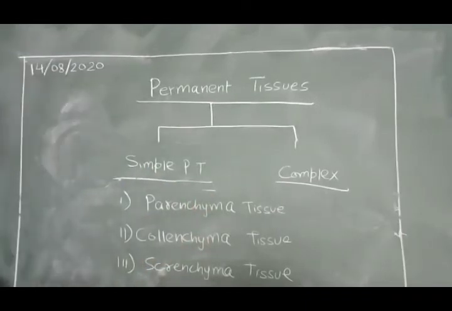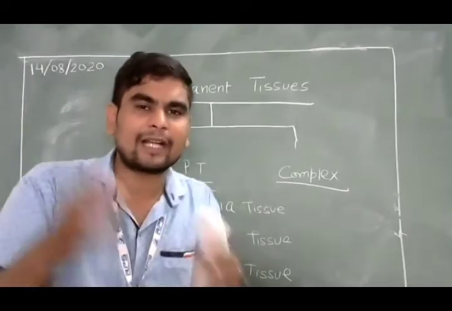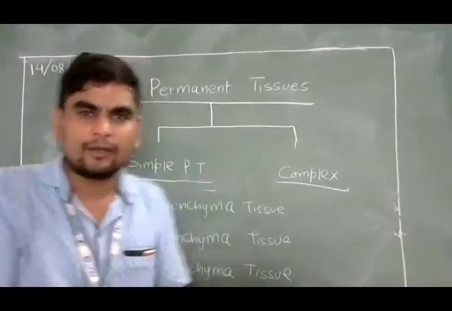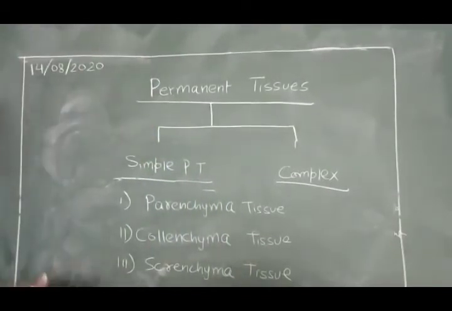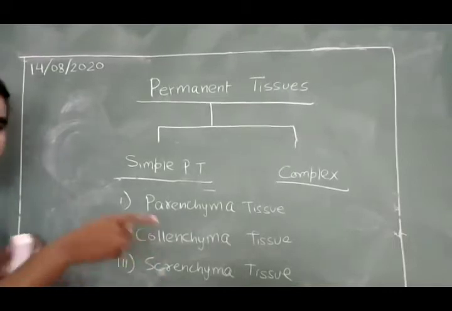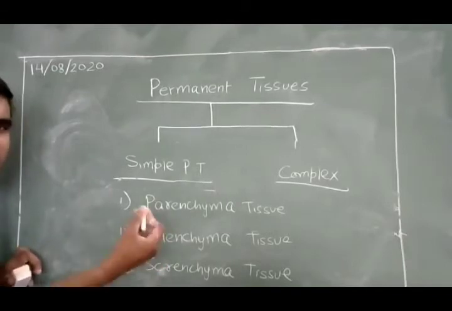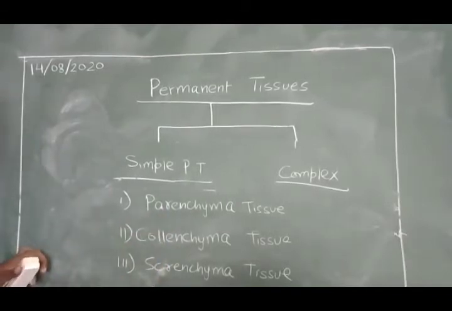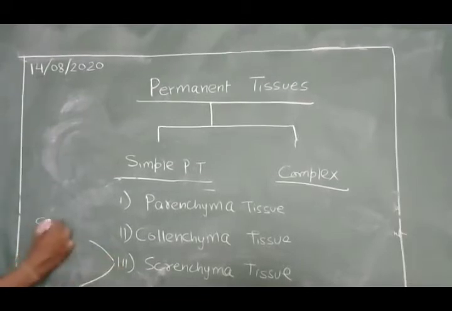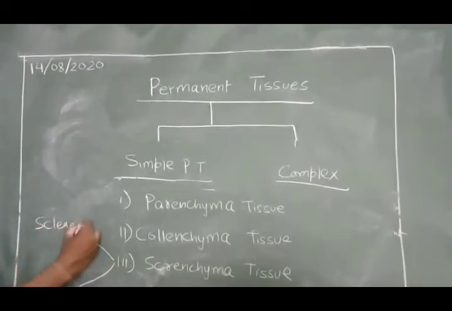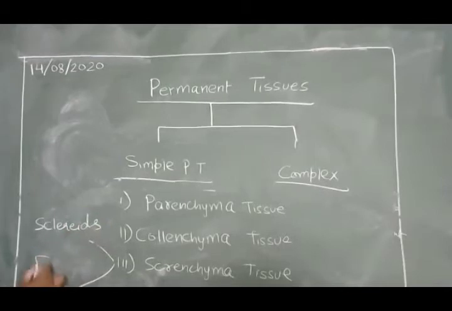For example, if I talk about Haryana, there is no place like Haryana in the state of Haryana. Similarly, sclerenchyma has variations. Mahendragarh is also included in Haryana, and Rewari is also included in Haryana. Similarly, there are two variations in sclerenchyma: sclerites and fibers.